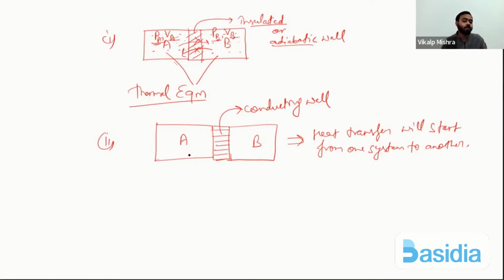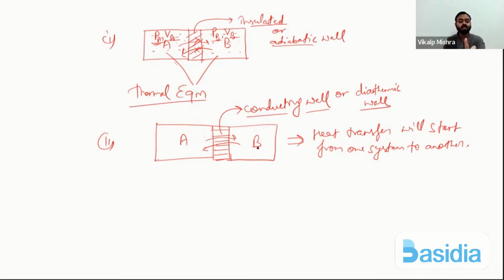Now here what will happen? Because of conduction, here a conducting wall is there, or in your book it will be given as diathermic wall. Both are the same thing: diathermic or conducting wall. That means heat can transfer from A to B or B to A. So in that case, what will happen? Spontaneously, pressure and volume of A and B will start to change.